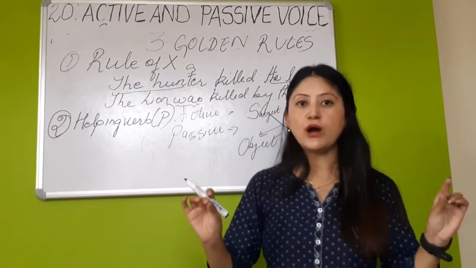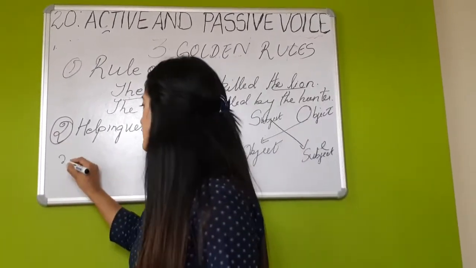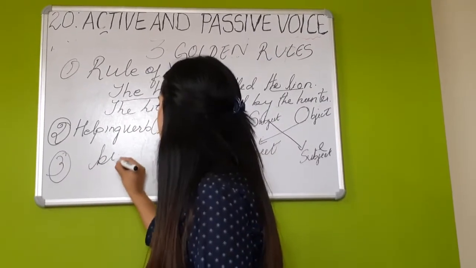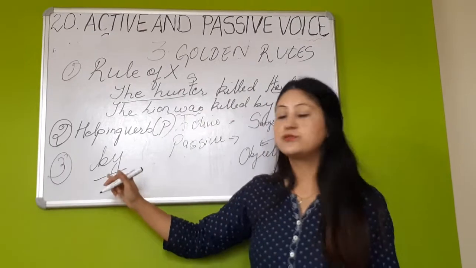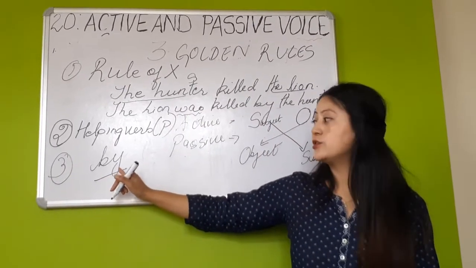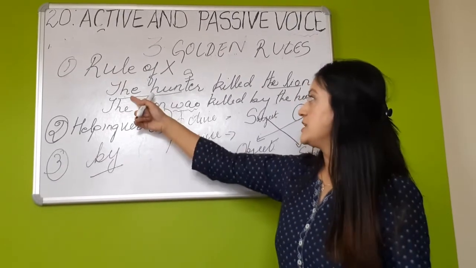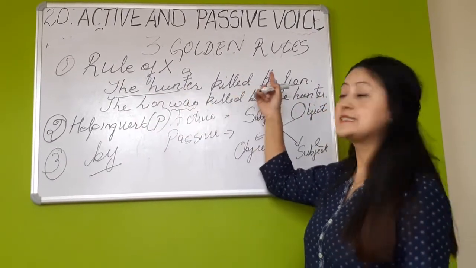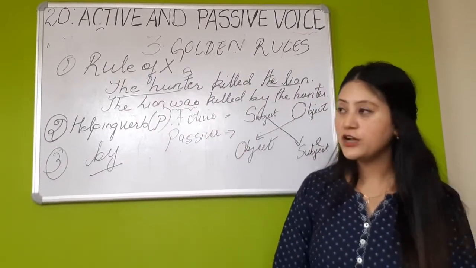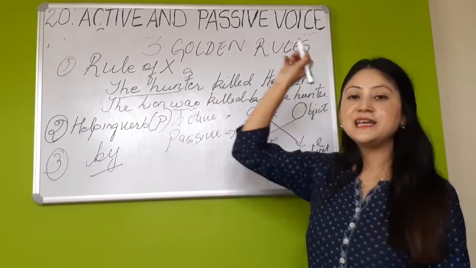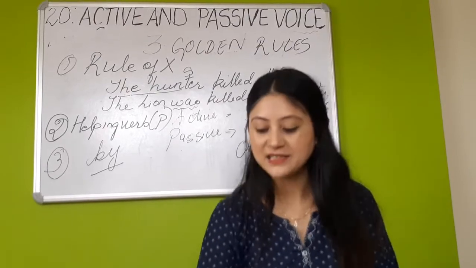And the final one, children, in the passive voice, you use the word by. In the third case, the word by is used in the passive voice. The hunter kills the lion is an active voice. The lion was killed by the hunter. So by is used in the passive voice.